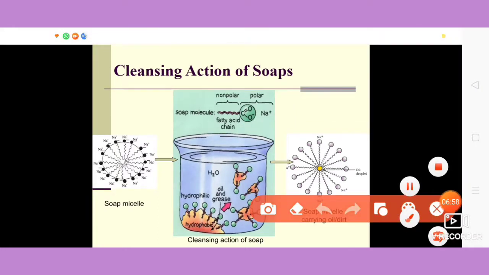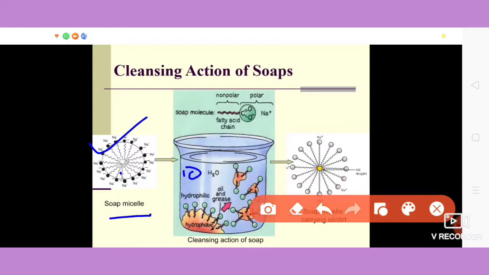We can see here, this is simply a soap molecule. There is no dirt present in it. When this molecule is added to the water, that means when inside the solution we have such micelles, okay.